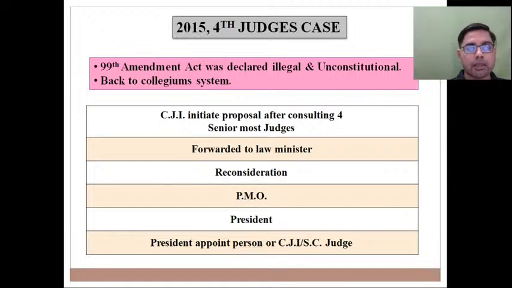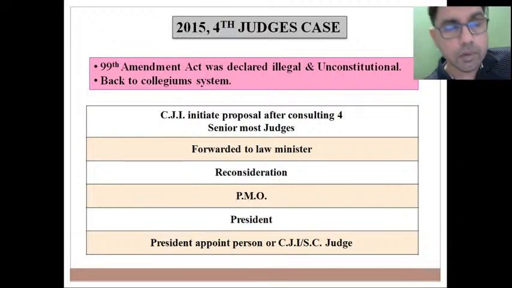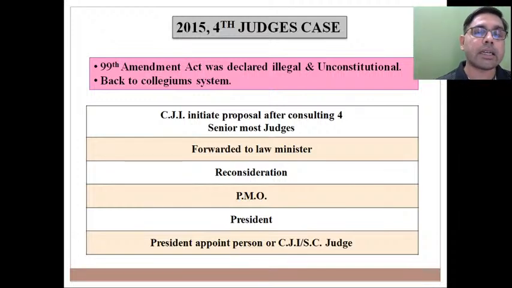So the Constitution mentions Article 124, which says that the President, on the advice of the Council of Ministers, will appoint the CJI and other judges of the Supreme Court. While appointing other judges of the Supreme Court, the President may consult the CJI. But on the nature of consultation, lots of debate was there, lots of confusion was there, and amid such debate and confusion, the executive many a times tried to erode, tried to interfere, tried to encroach on judicial independence.